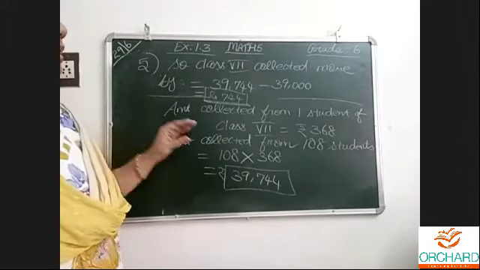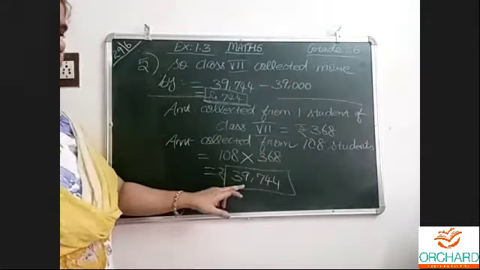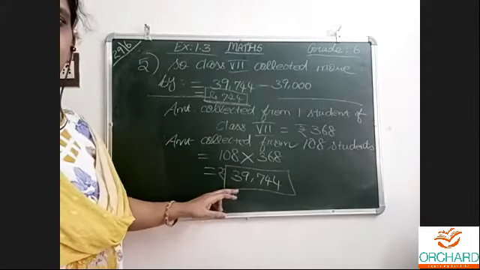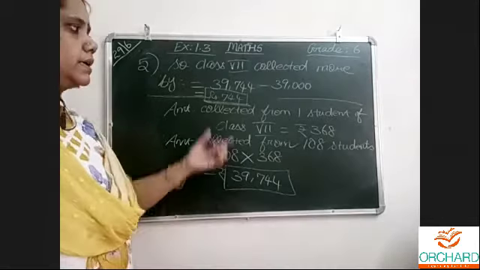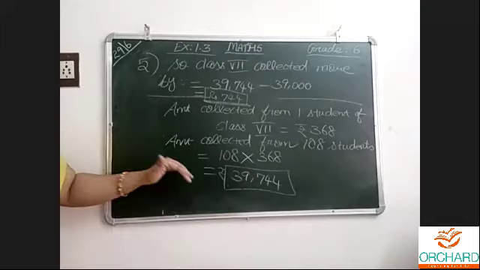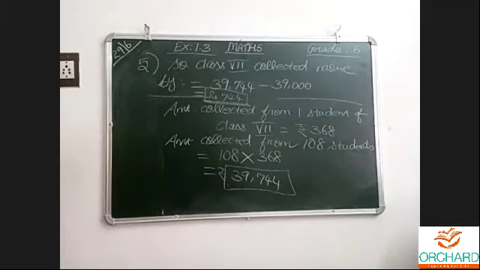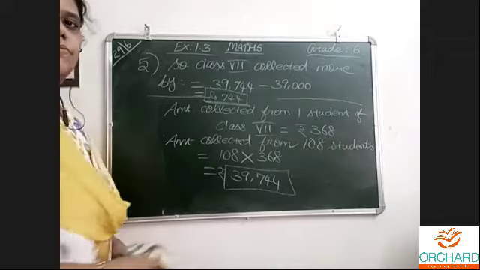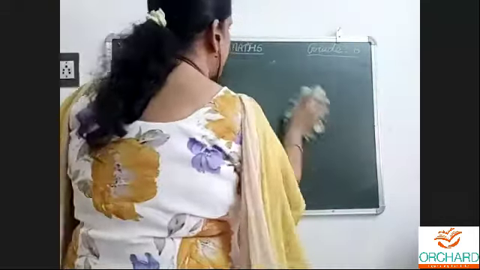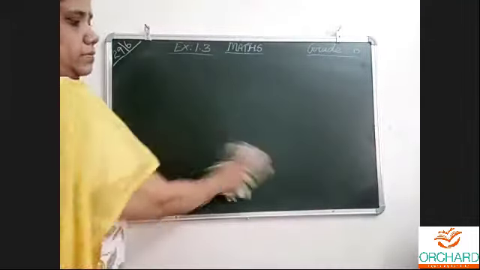So class 6 collected, class 7 collected. From one student it was given, so many students we multiplied. Now which is greater? This is greater. We know that. How much money is greater? 744 rupees alone it is greater than the other class. Understood this? Shall I move on to the next? Any doubts you can type in the chat column. I'll read that and will explain.